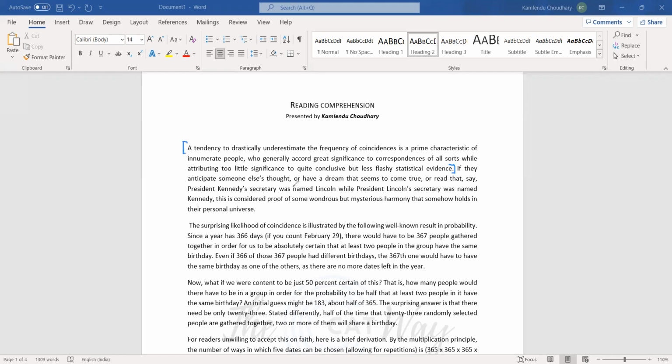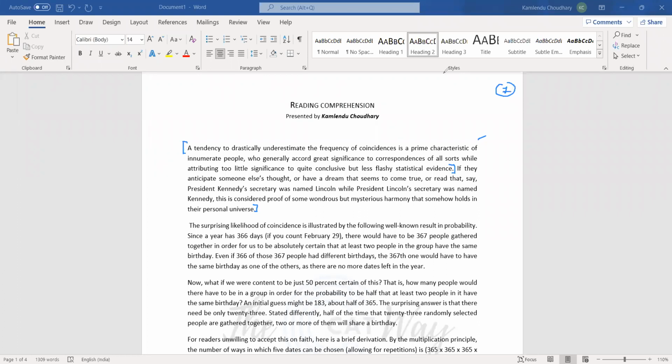If they anticipate someone else's thought and have a dream that seems to come true, or read that, say, President Kennedy's secretary's name was Lincoln. Well, this is an example. I won't read it. You can read it after taking some time. The surprising likelihood of coincidence. So what is this? Let us summarize this. I'm summarizing this as one. Paragraph 1 says that, I won't have space afterwards, so I would summarize it here.